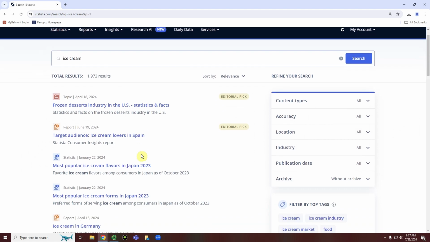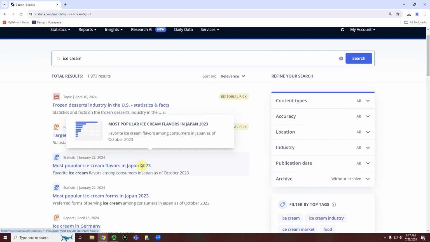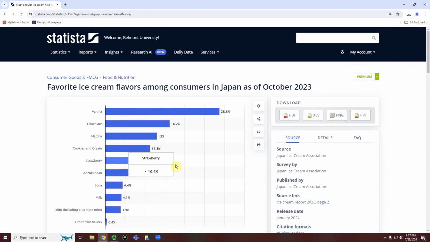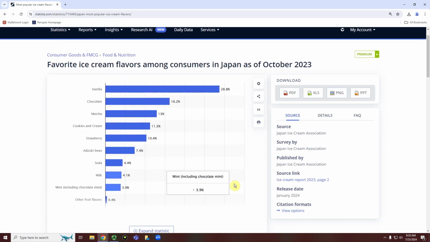And then there are three things that we can use in Statista to help us out with building this. The first is a normal statistic, which I'll click as the third result right here. And this gives us one statistic that could be helpful. So for example, this one is about favorite ice cream flavors among consumers in Japan from October 2023.